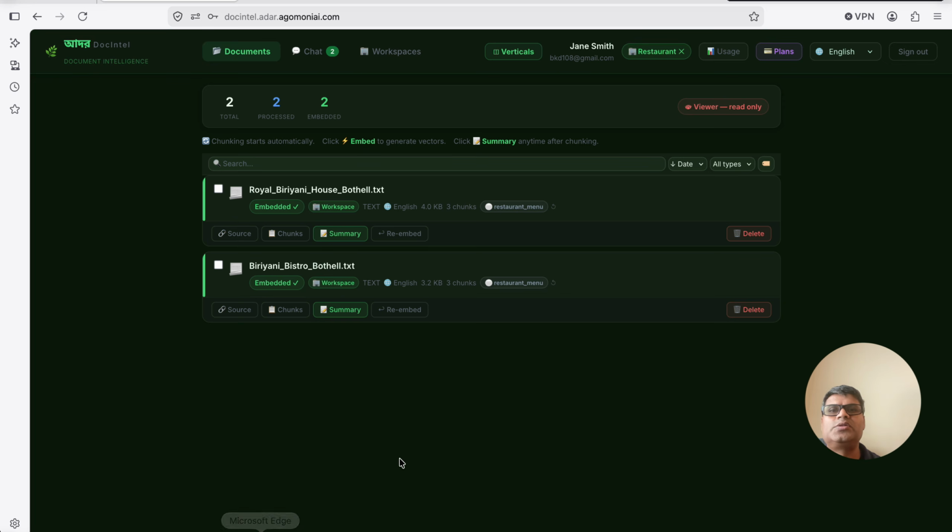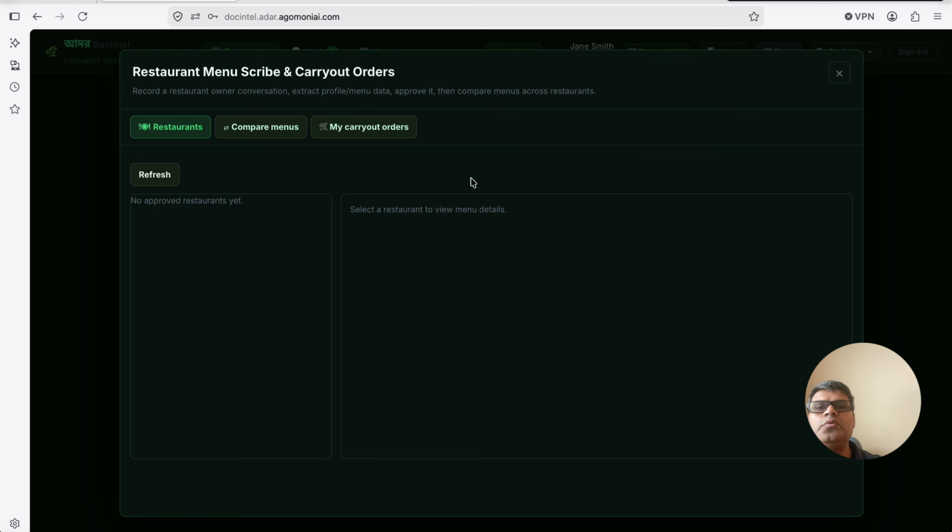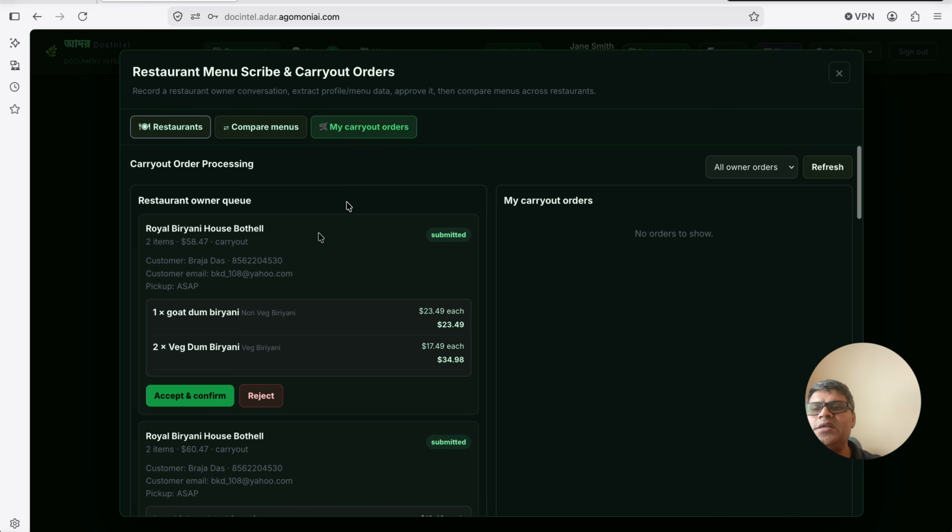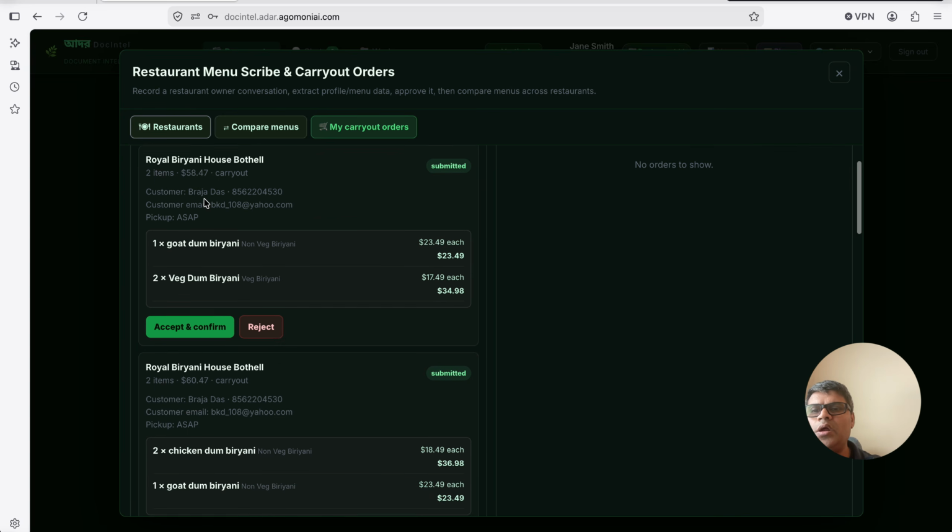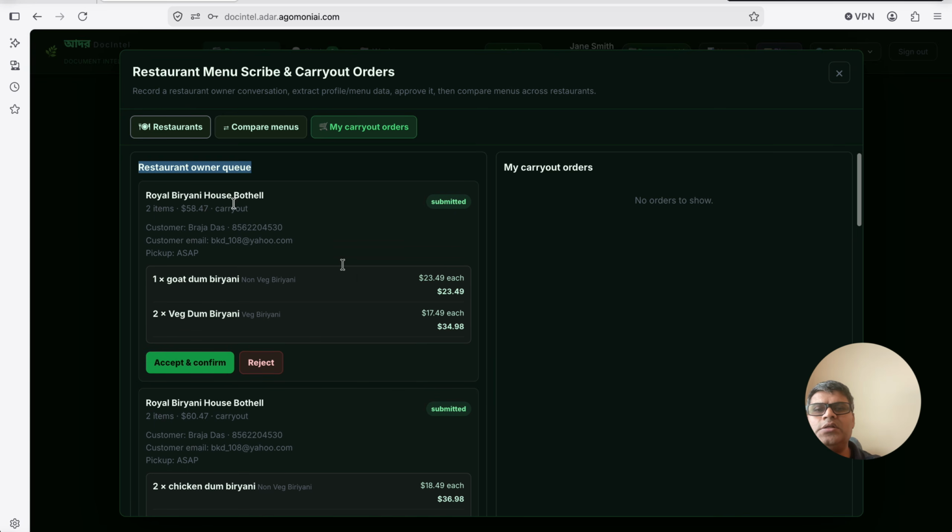Now I'm logged in as a restaurant owner here, with the Jane Smith bk10 at gmail.com account. While logged in, I have to go to the pages again, my carry out orders, right? You see the carry out order processing restaurant owner queue, and this is the order that just been placed: one goat dum biryani, two veg dum biryanis, right?